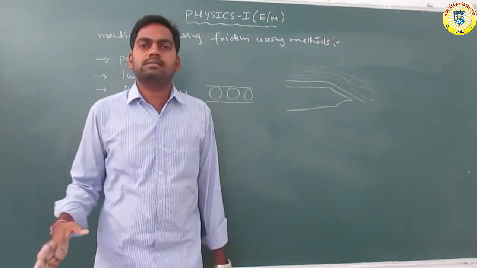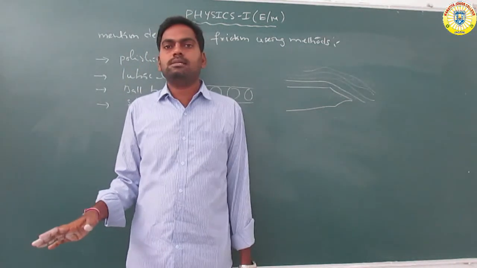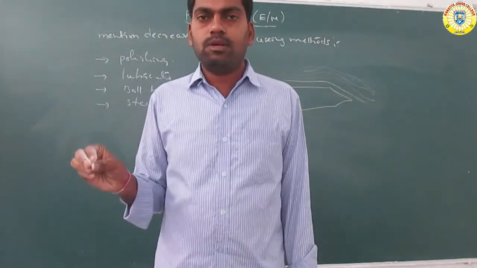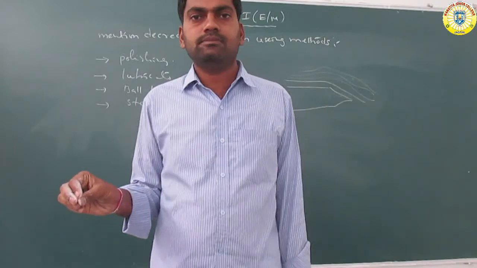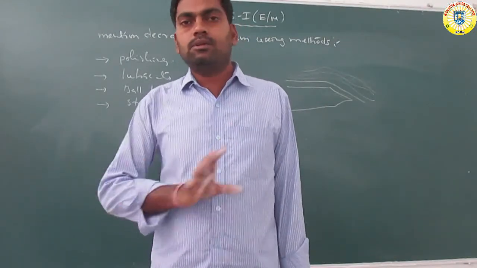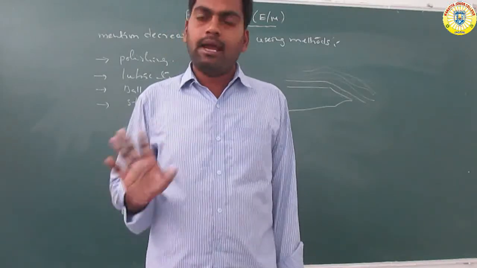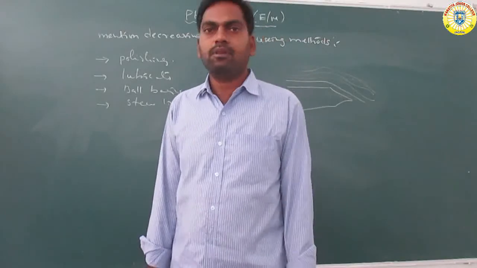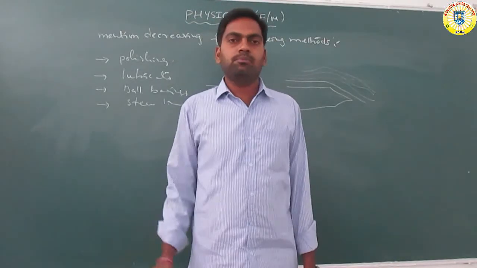So now let us discuss another topic: what are the uses of friction? What are the advantages and disadvantages? One roller body, so the roller is taken. Pushing and pulling is the easiest method, pushing or pulling. We will prove that in the next class.